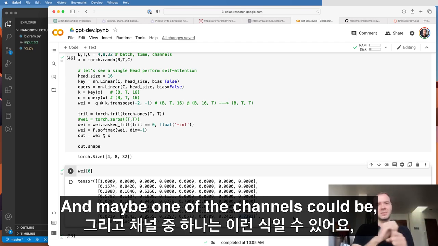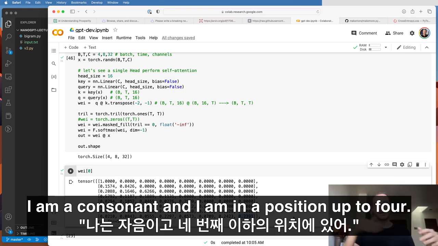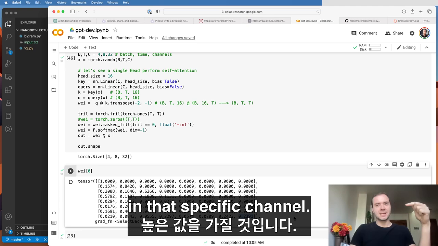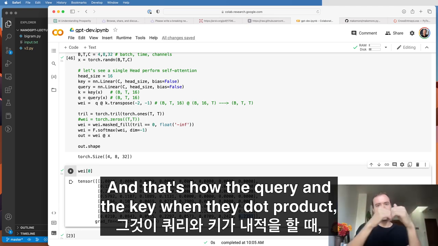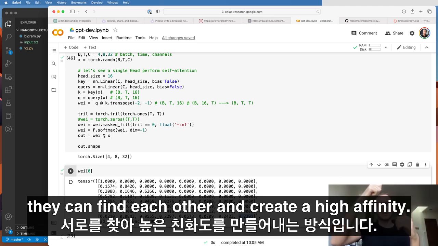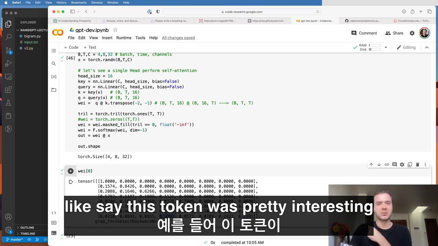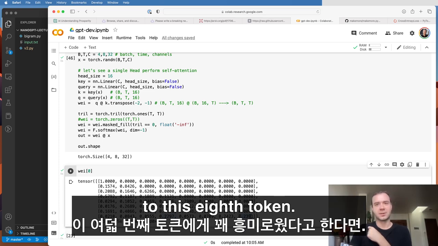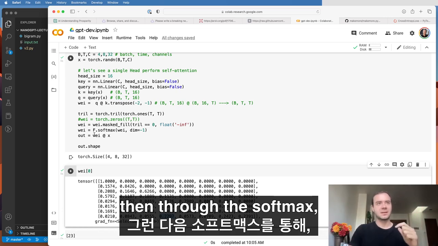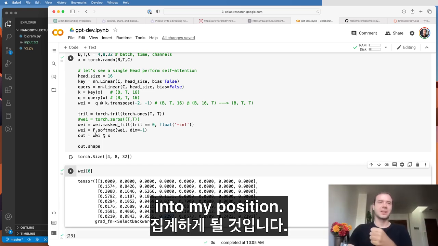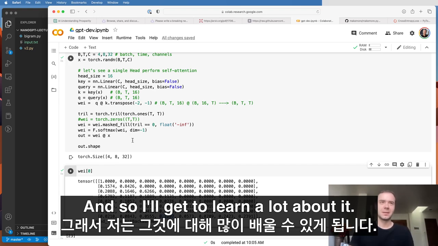Maybe one of the channels could be, I am a consonant, and I am in a position up to 4, and that key would have a high number in that specific channel. That's how the query and the key, when they dot product, can find each other and create a high affinity. When they have a high affinity, like say this token was pretty interesting to this 8th token, then through the softmax I will end up aggregating a lot of its information into my position, and so I'll get to learn a lot about it.